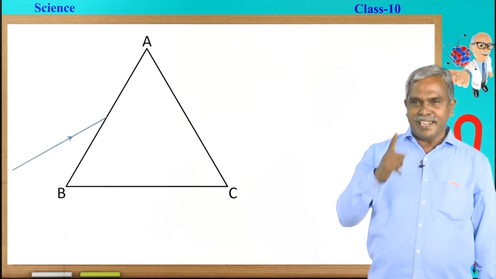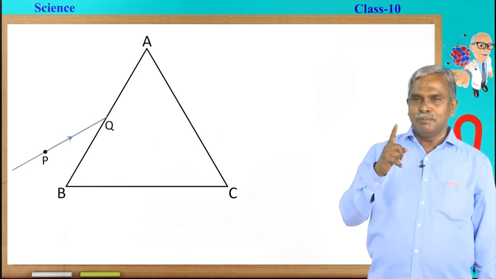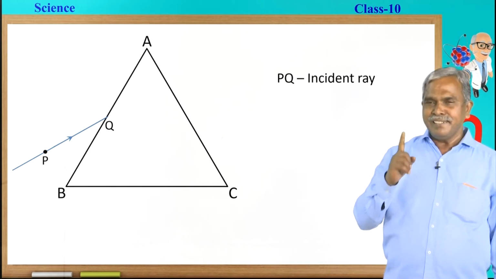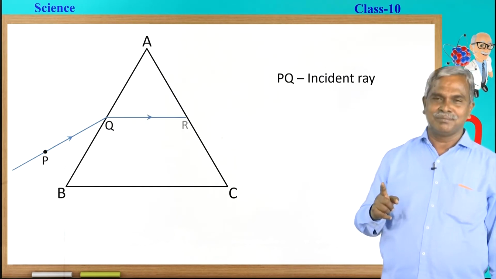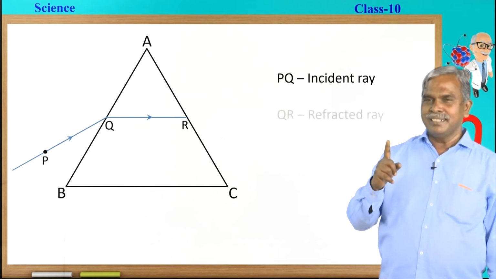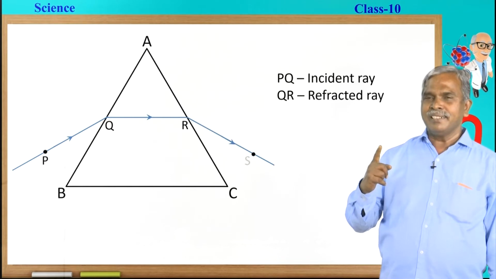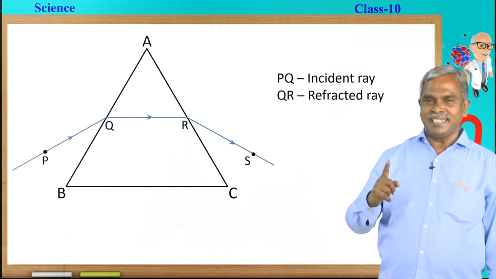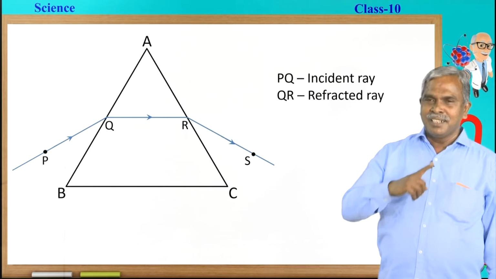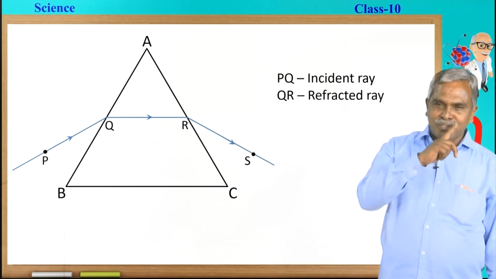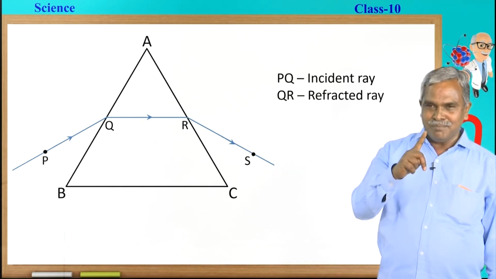The light is entering. Here PQ is called the incident ray, QR is called the refracted ray, and RS is called the emergent ray. In this case, the ray of light enters from rarer to denser medium.